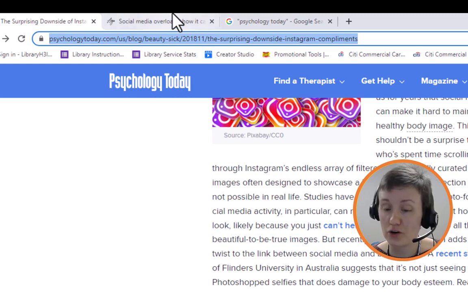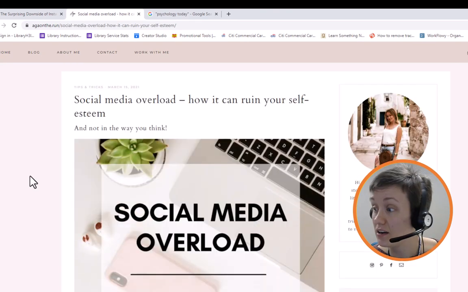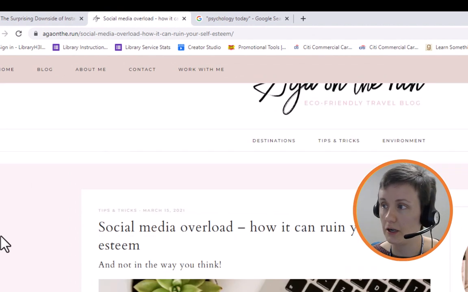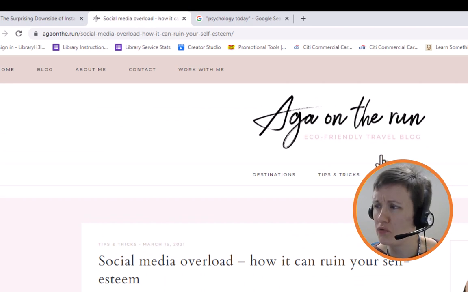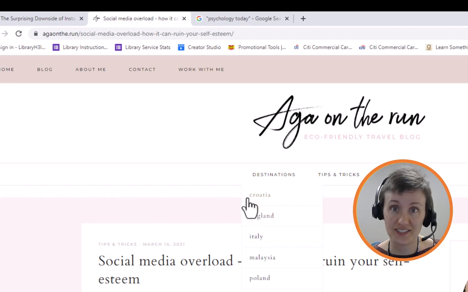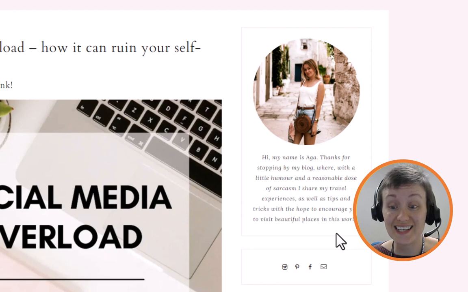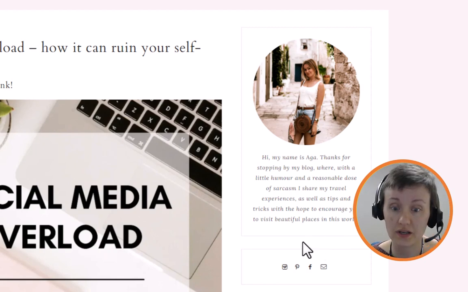Let's look at another website. This is a very lovely, professional-looking website. It also has a very recent publication date. So far, so good. However, we can see that the website's tagline is an eco-friendly travel blog. What does eco-friendly travel have to do with self-esteem? Not much. Then we have a message from the author. She says, "Thanks for stopping by my blog, where with humor and sarcasm, I share my travel experiences." So this is clearly a blog, which is not an allowed source for this project.